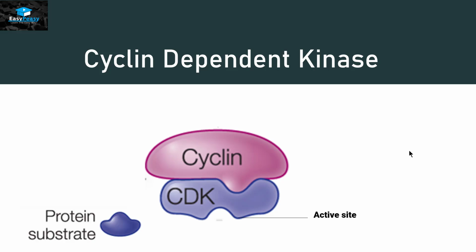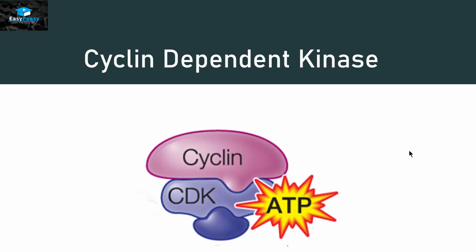So when a substrate is going to attach itself with this enzyme, it needs energy in the form of ATP. So they are going to attach themselves with the enzyme like this. And as we discussed before, it is a kinase, so it is going to attach a phosphate group. And this phosphate group will come from this ADP molecule.